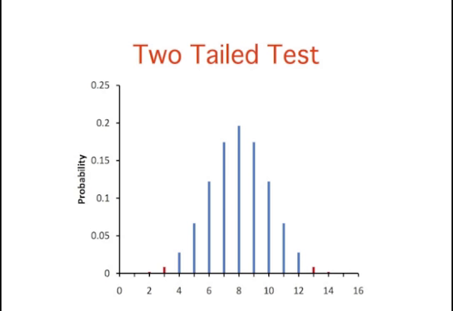Since the binomial distribution is symmetric when pi equals 0.5, this probability is exactly double the probability of 0.0106 computed previously. Therefore, p equals 0.0212. A probability calculated in both tails of a distribution is called a two-tailed probability.